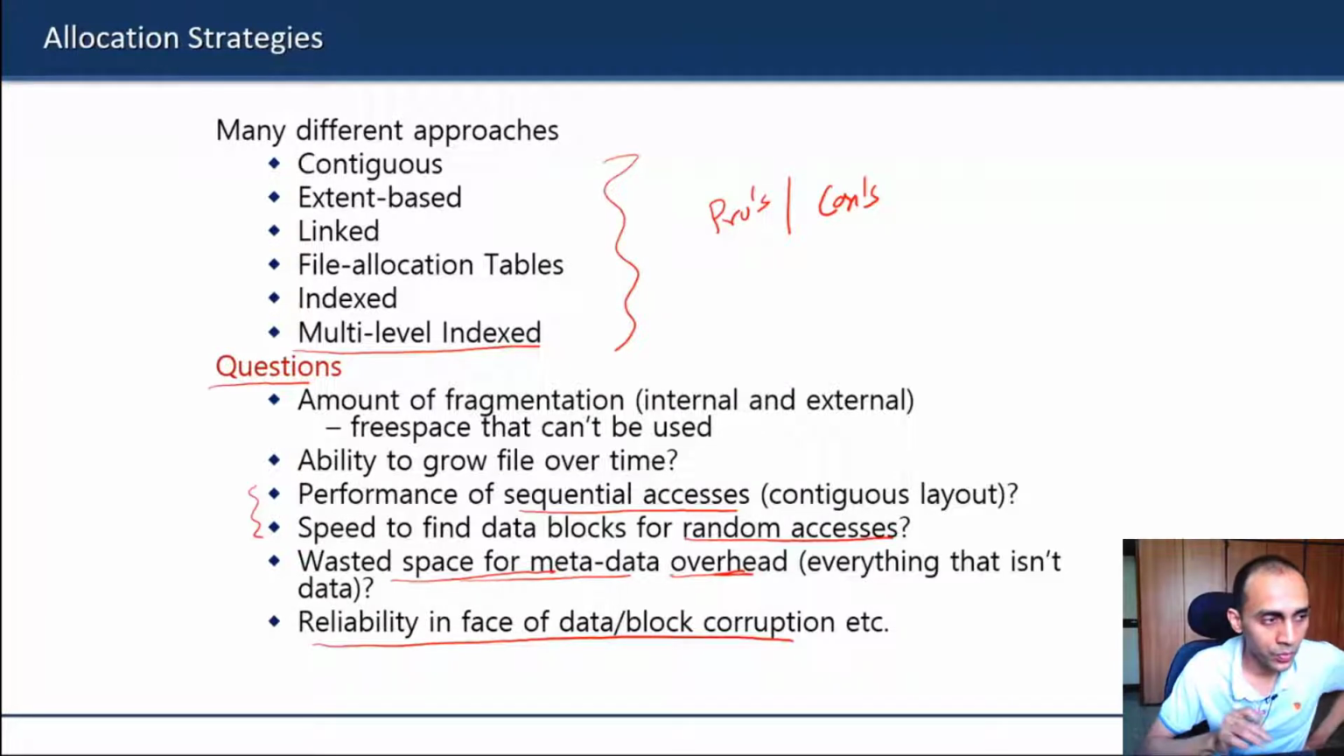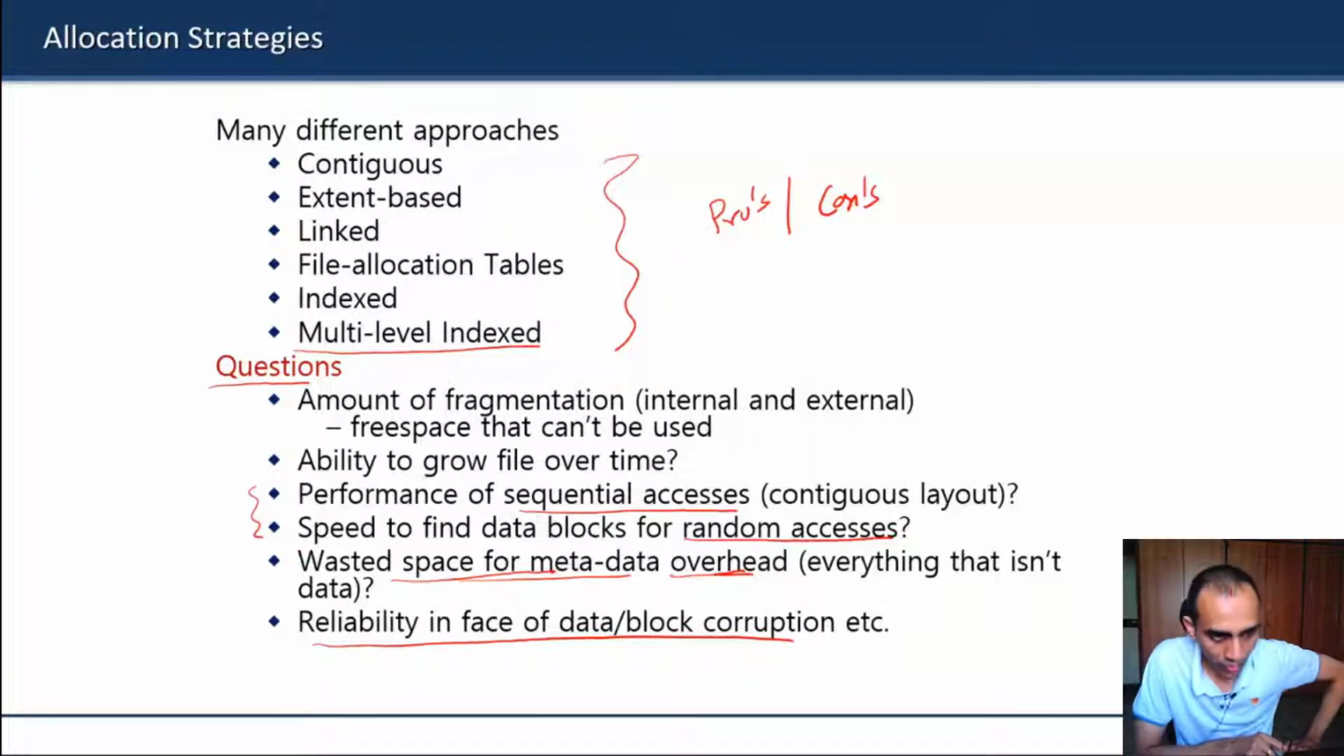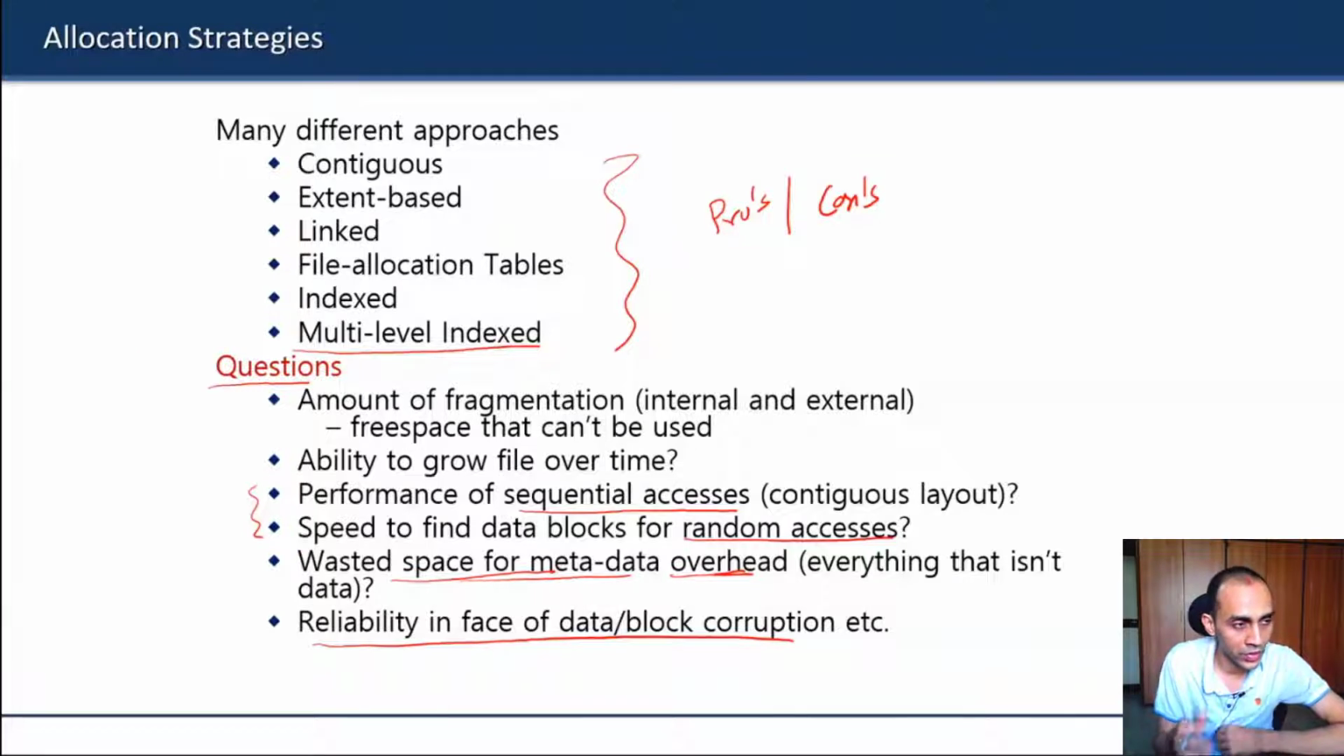The strategy should be designed according to the characteristics of the underlying hardware. So we have seen, for example, random accesses in disk are very expensive, whereas sequential access can be fast. All those things have to be kept in mind while designing these strategies.